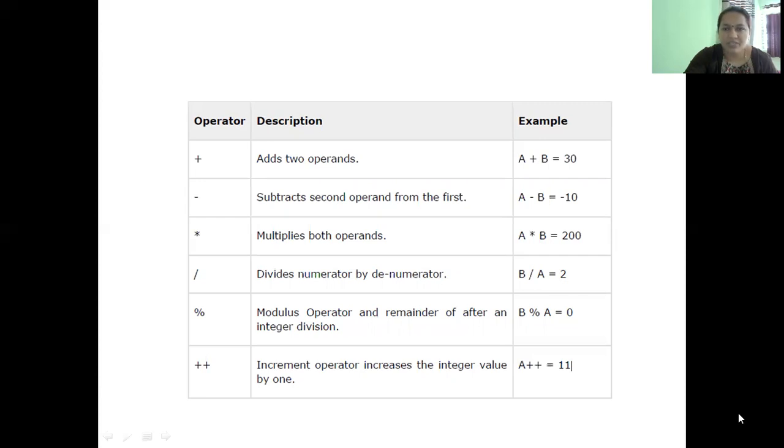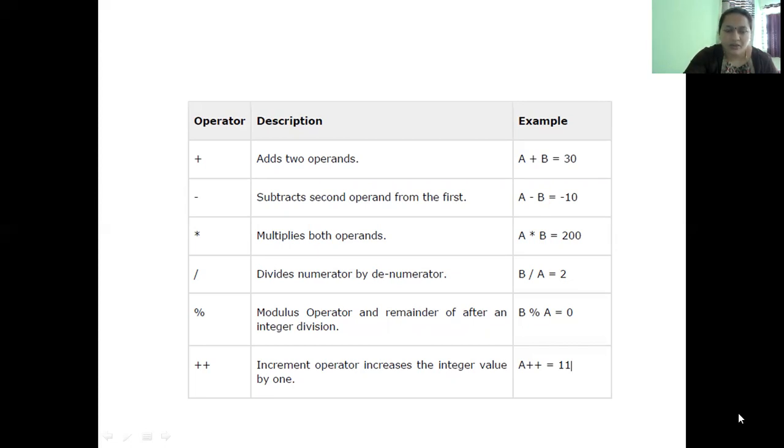So A plus B will yield 30 as output. Minus operator is used to subtract the second operand from the first operand. A minus B will be giving me minus 10. 10 minus 20 is minus 10.